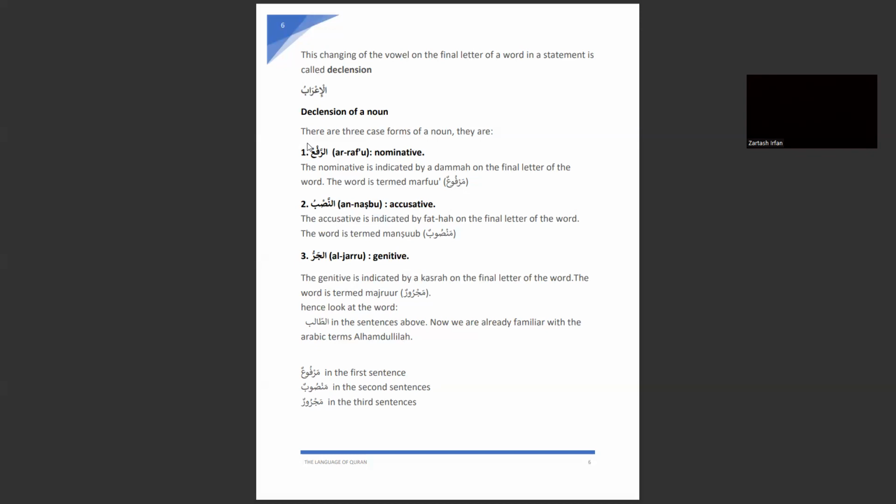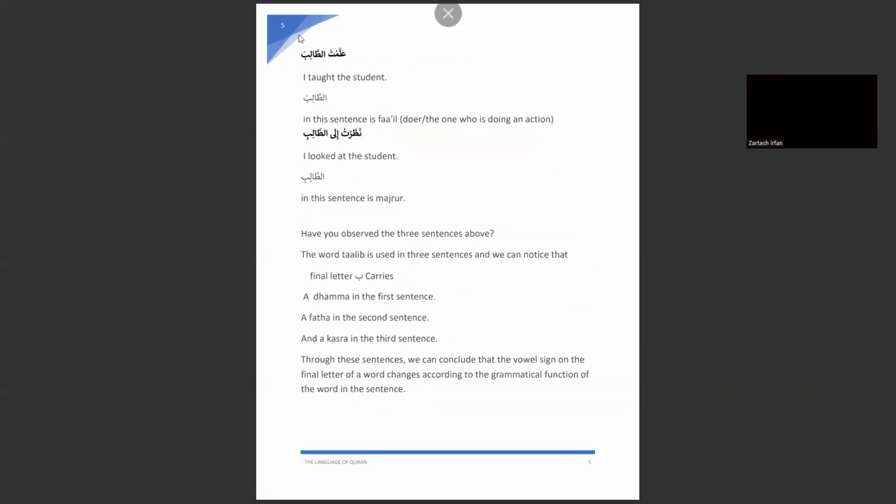So the word talib in the first, talibu mujtahidun, is marfu. Then in the second, allamtu taliba, it is mansoob, the object of the sentence. And here it is majroor because it is preceded by a harf of jar.